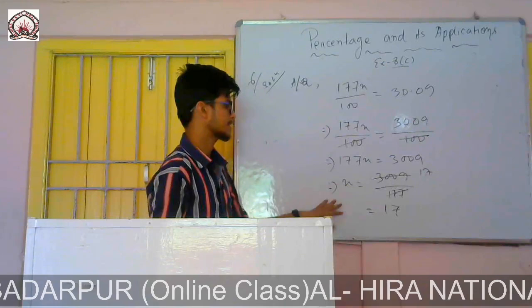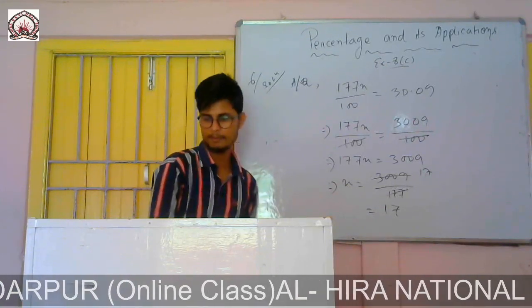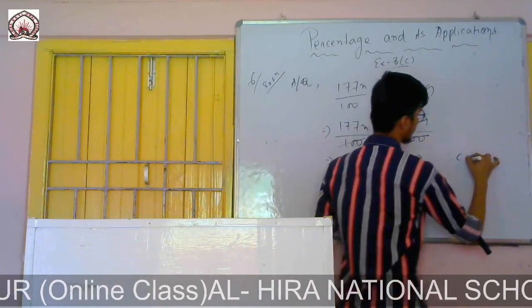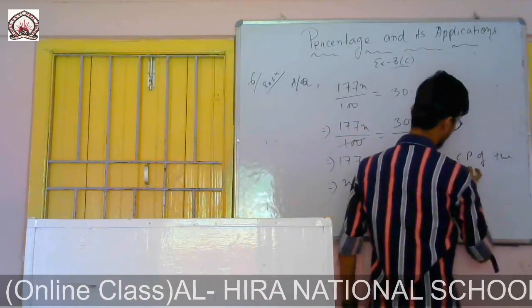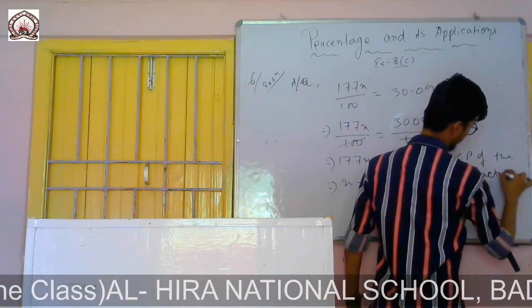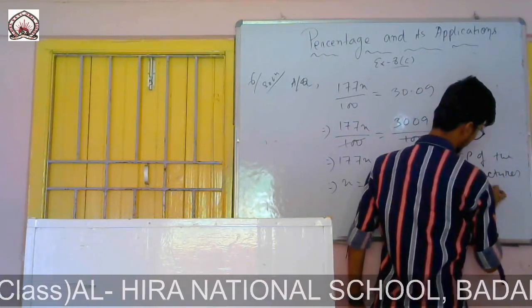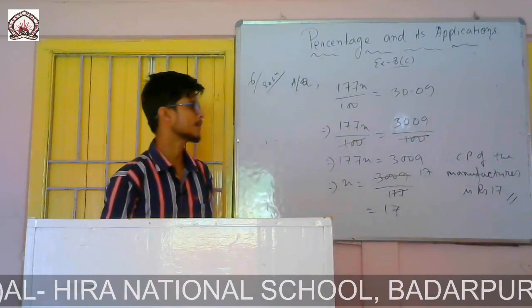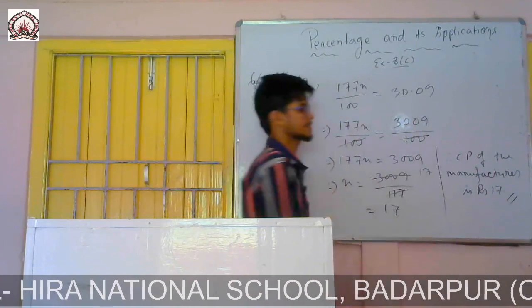That means the cost price of the manufacturer is rupees 17. Therefore, the CP of the manufacturer is equal to rupees 17.